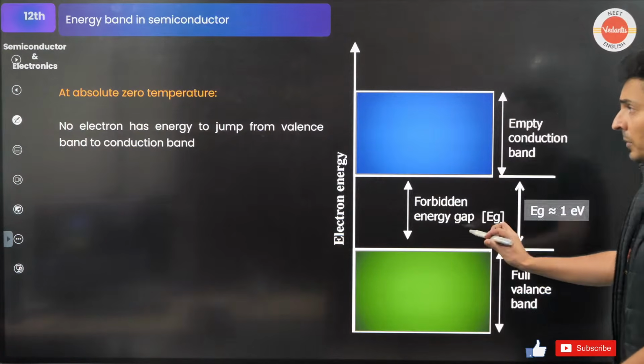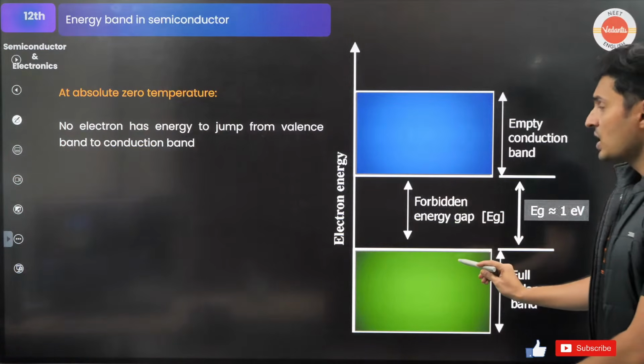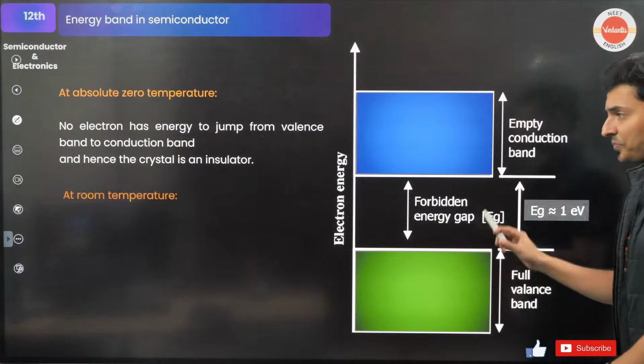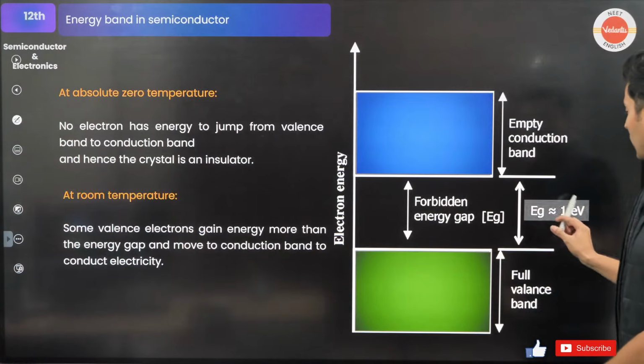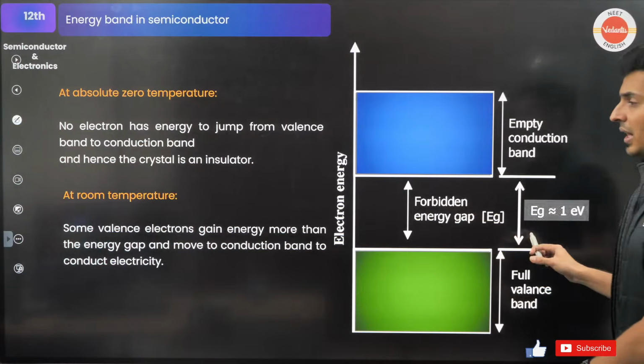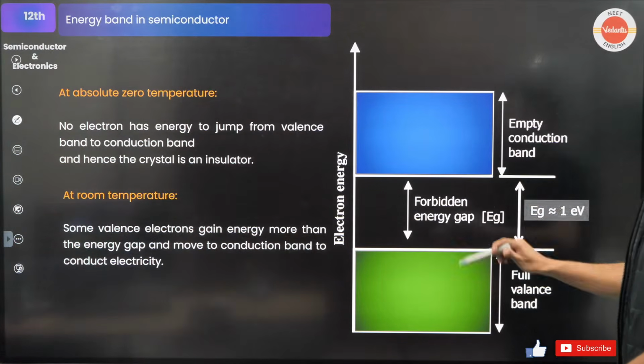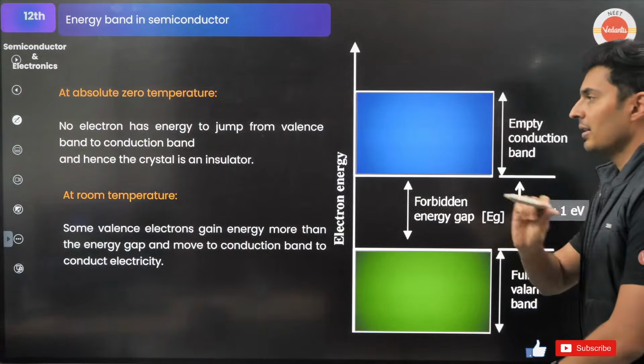So there is no electron at absolute zero temperature. But as you give some temperature, the electrons gain energy and overcome this forbidden energy gap, and they enter the conduction zone. That's what a semiconductor is.